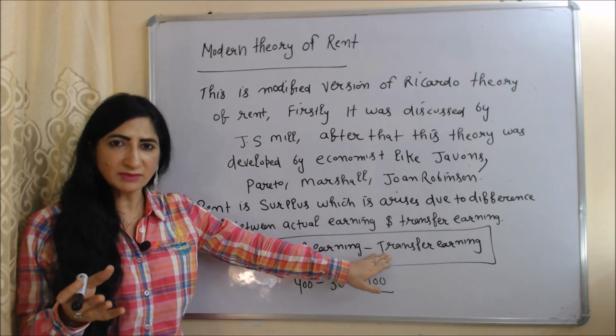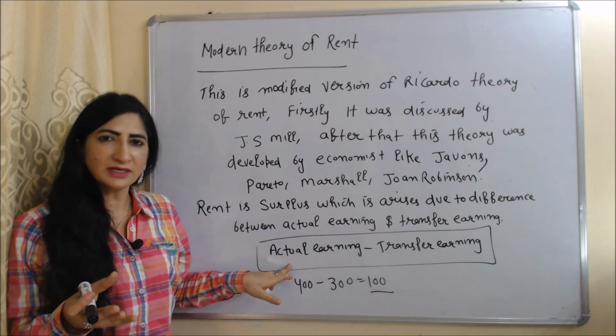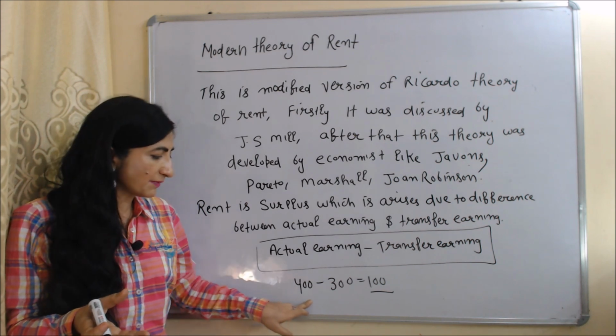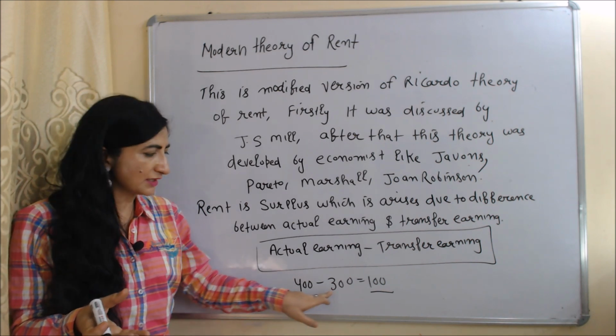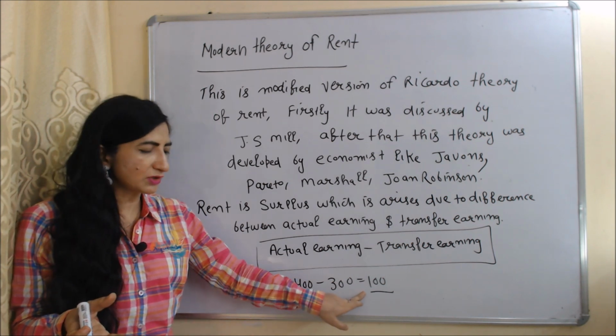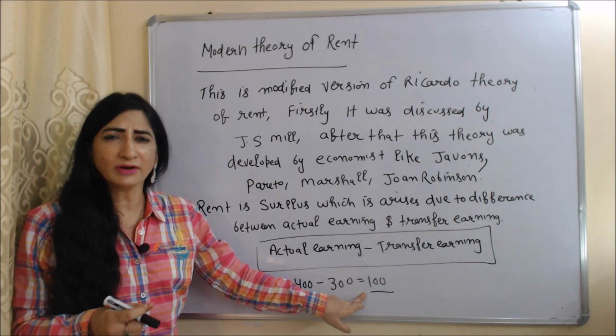Transfer earning means the minimum payment that a factor of production should receive, and actual earning means what they are actually receiving from their current employment. For example, actual earning is equal to 400 and transfer earning is equal to 300. 400 minus 300 equals 100. This 100 will be called surplus, or we can say this 100 will be called rent.